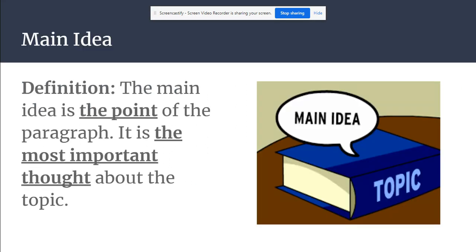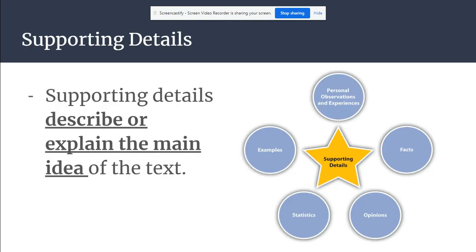Just a refresher. Main idea is the point of a paragraph. It is the most important thought about the topic. Authors are always trying to say something with the things that they write. The main idea is what they're trying to say. Supporting details describe or explain the main idea of the text. These can be a bunch of different things. They could be examples, statistics, opinions, facts, anything the author provides that supports the main idea that they are sharing with the reader.